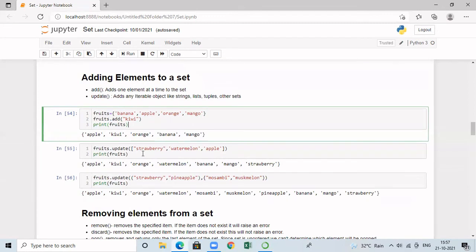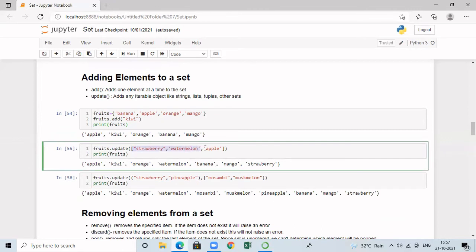I can even add a list of elements by calling the update method. So I am calling fruits.update. Here a list with 3 elements is passed, which is nothing but strawberry, watermelon, and apple. So all these elements are added to this existing set. And finally, we are getting the new updated set. And here the list is passed as the argument to the update function.